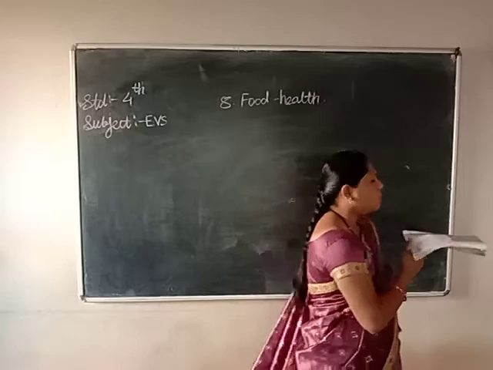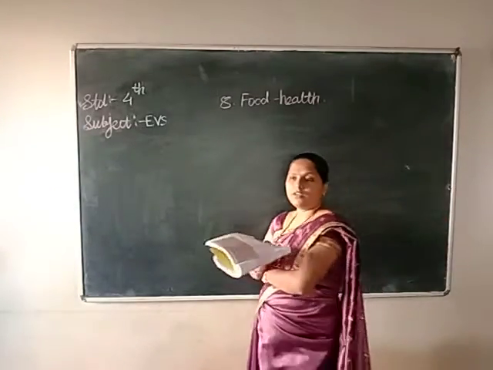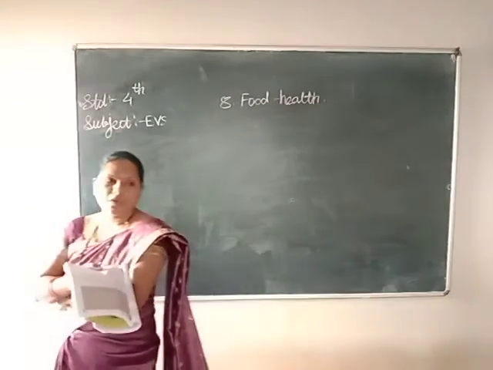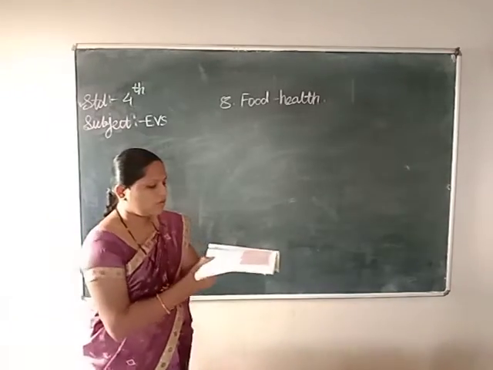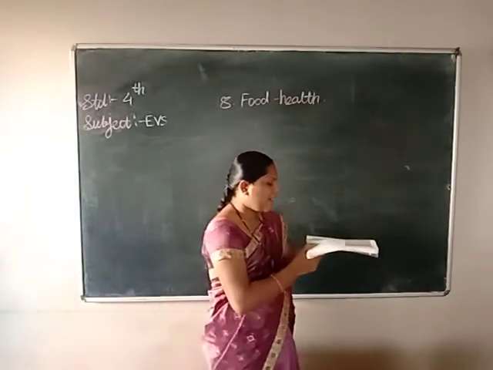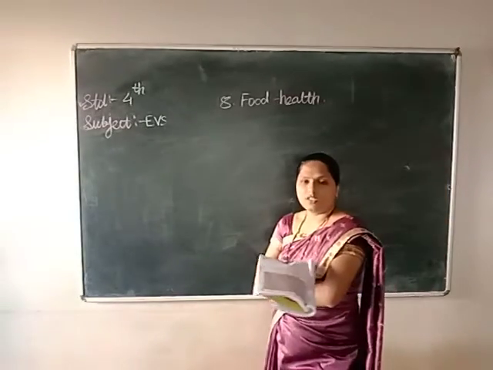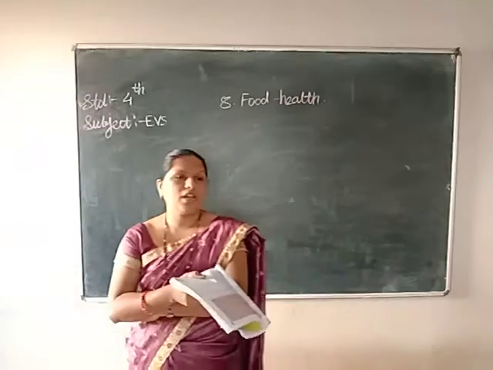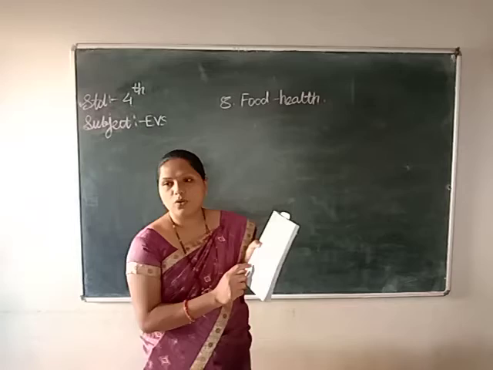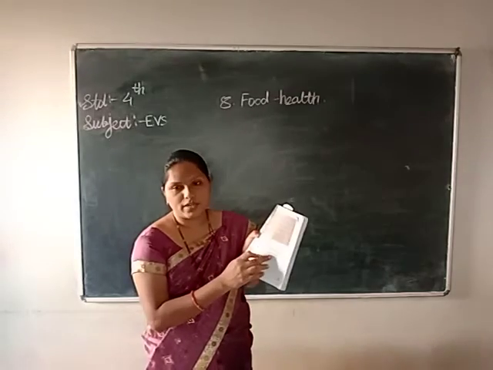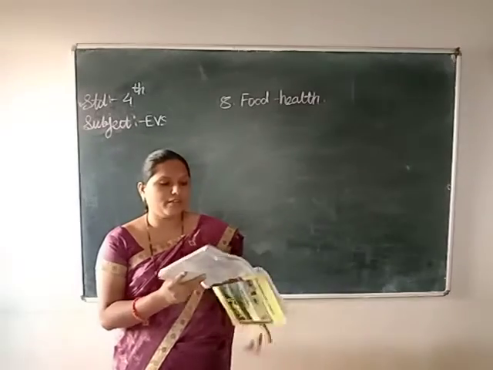So cow is eating grass. Dog, he is also eating, some are pet dogs. Maybe they are eating the food we are giving. Cow and dog, they are eating that food. And rat is also a rare animal. He is also eating in our house, maybe some grains and all. So you have to write the names of those food items. I told each and every animal and their food items. So you have to write here. This is your homework on page number 70.